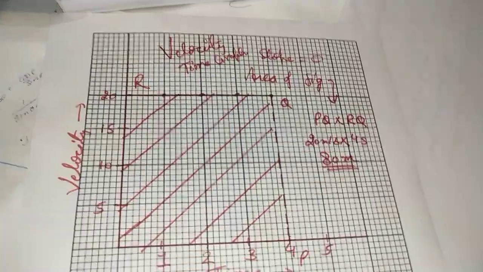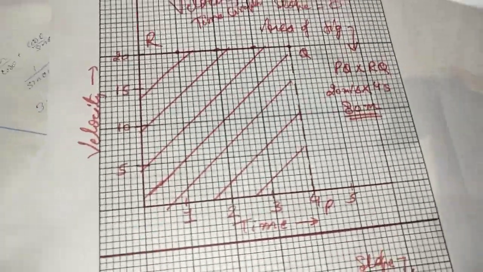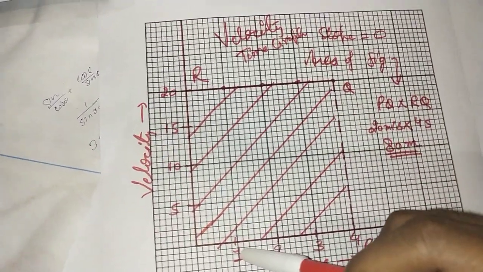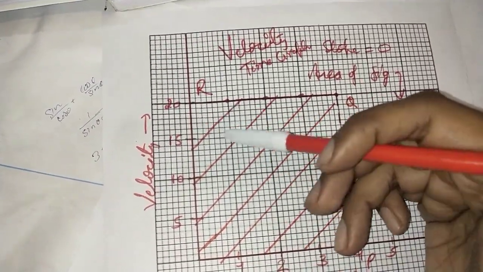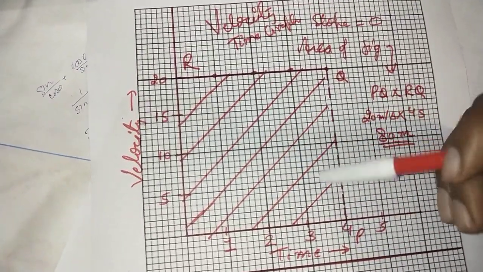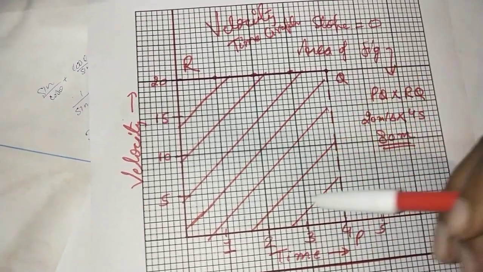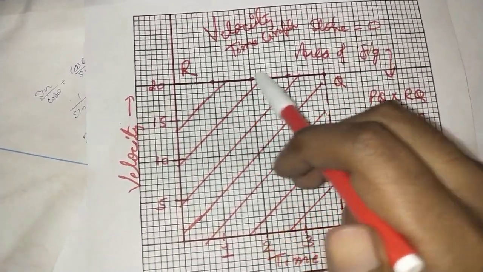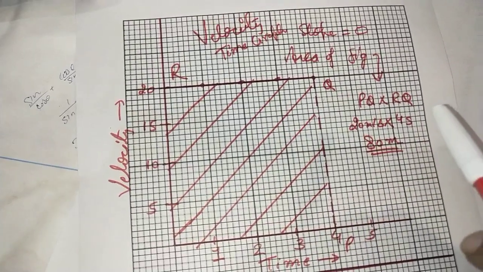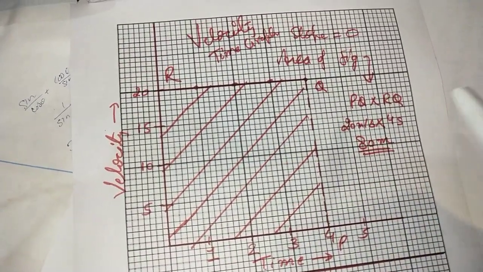Now next what we have is the velocity time graph. Let's say that after 1 second the object was traveling at a speed of 20 meters per second, after 2 seconds 20, after 3, after 4, and so on. So this is what we are having. So this will again be a line parallel to the x-axis. In the previous case we saw that the velocity was coming out to be 0.